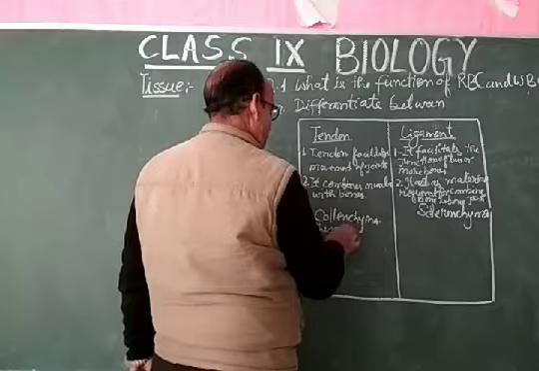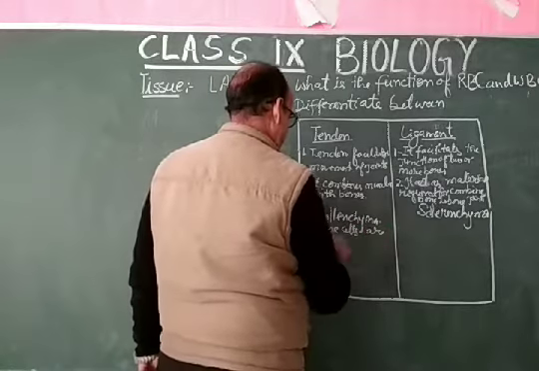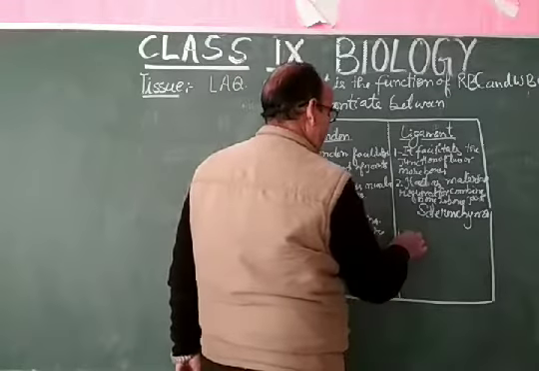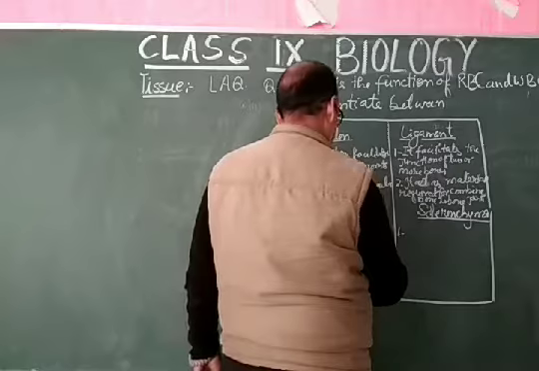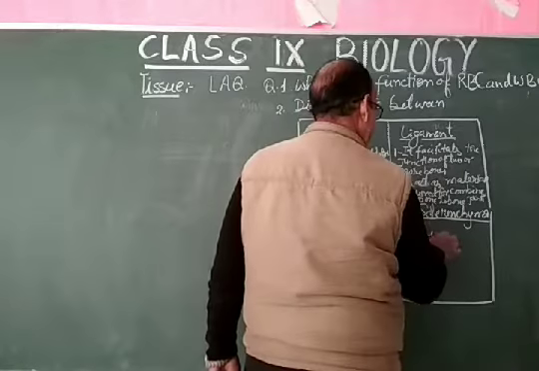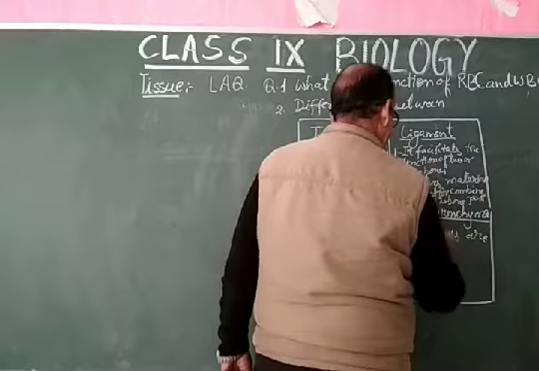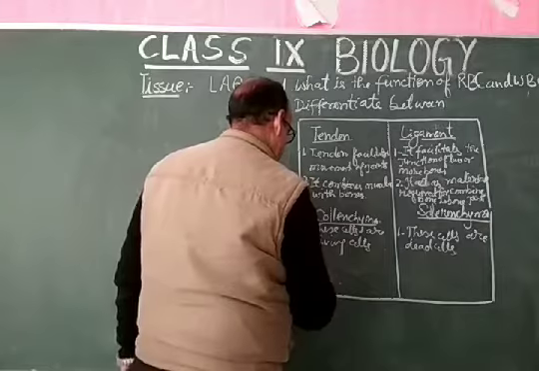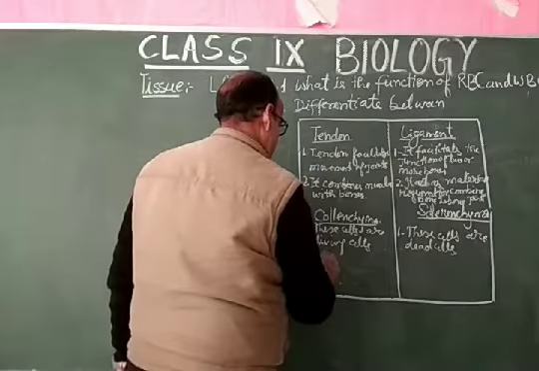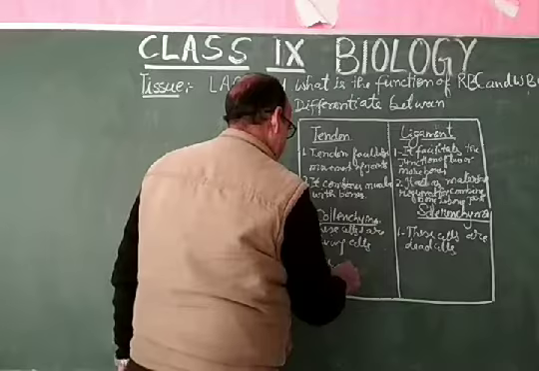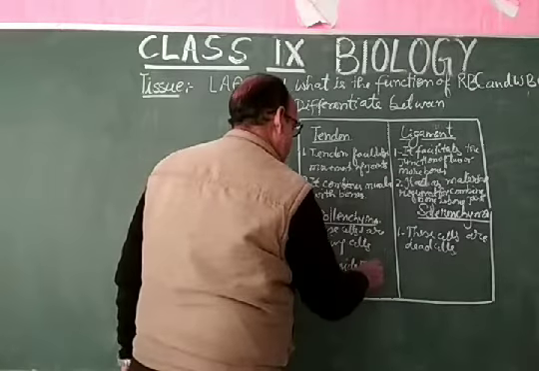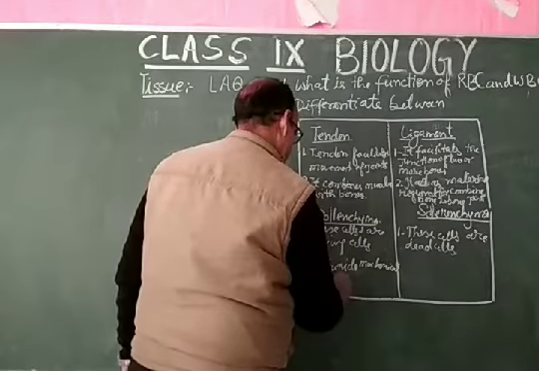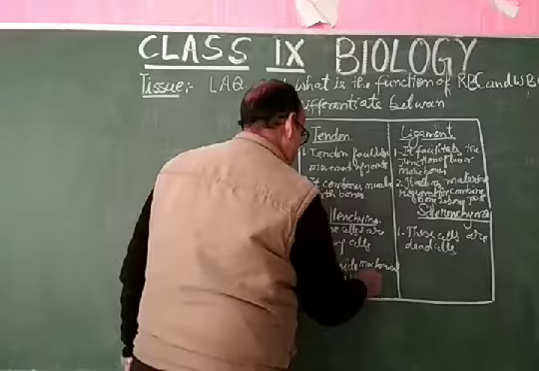These cells are living cells, while sclerenchyma cells are dead cells. They provide mechanical support, while parenchyma provides flexible mechanical support to plants.